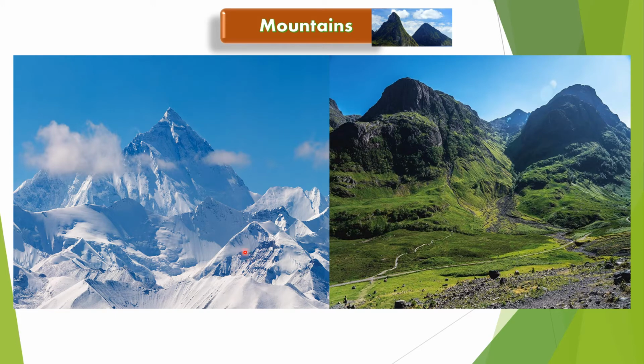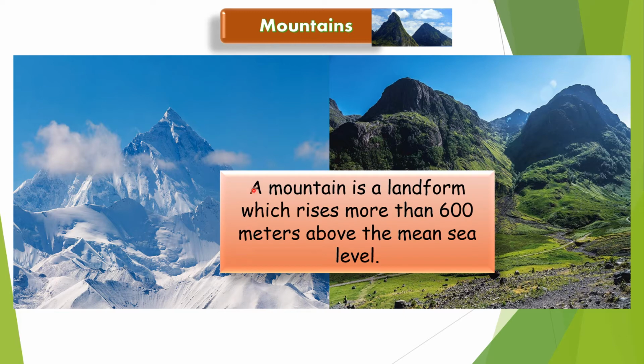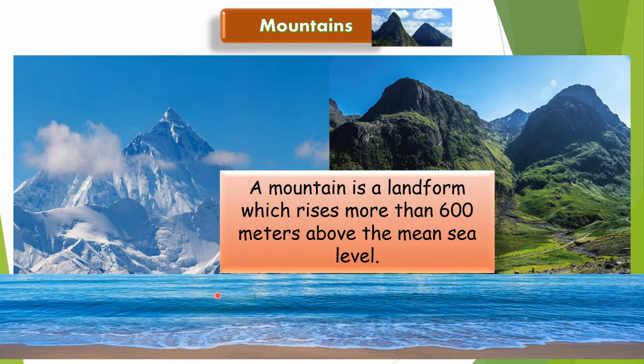So how can we define a mountain? A mountain is a landform which rises more than 600 meters above the mean sea level. Dear children, remember, whenever we measure the height of any landform on the earth, we always measure from sea.